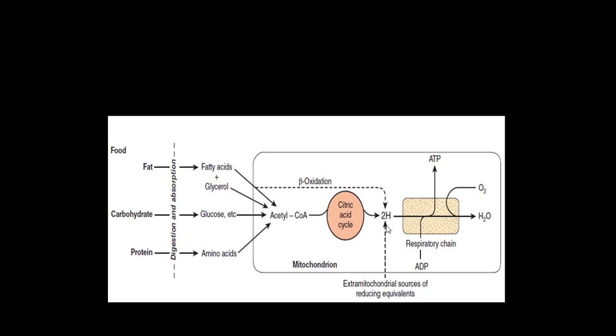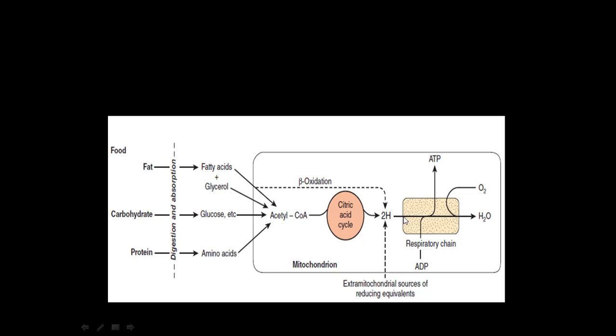Those are NADH, FADH2, FMNH2. So this level of metabolism is known as secondary or intermediary metabolism.